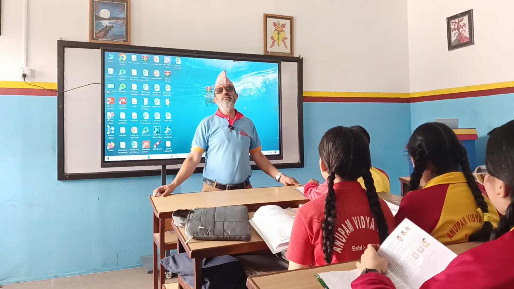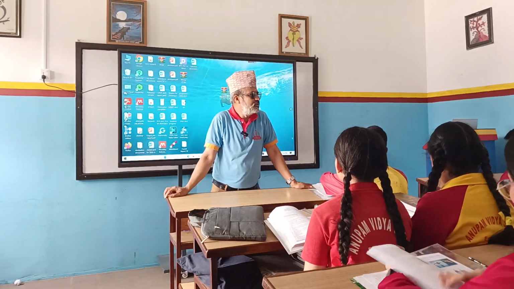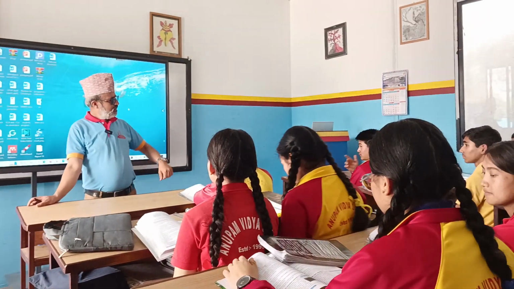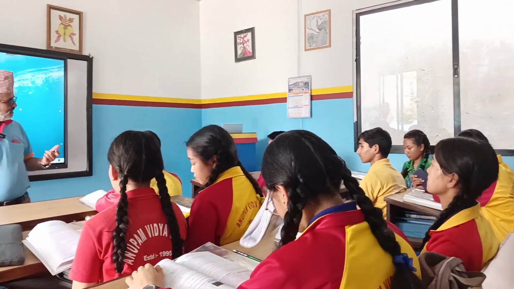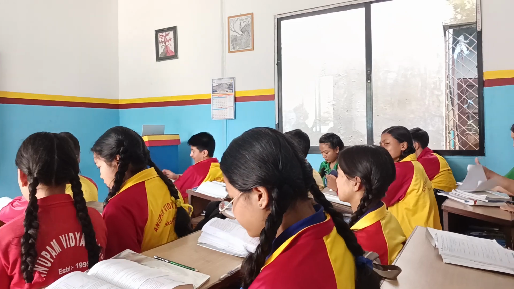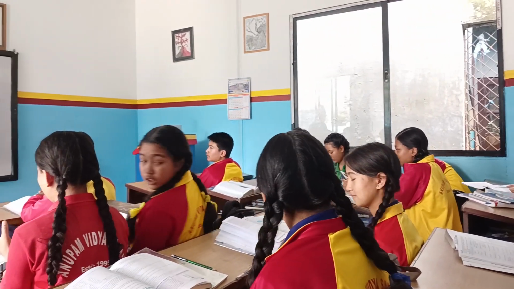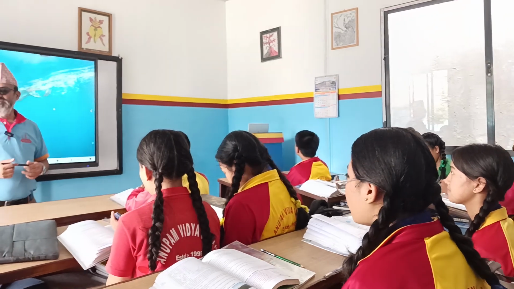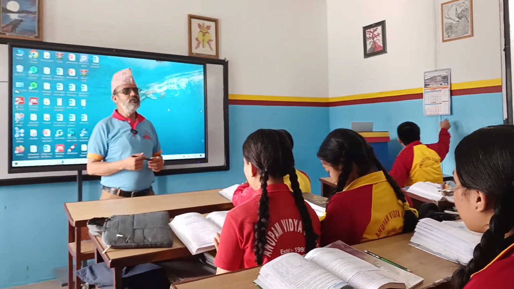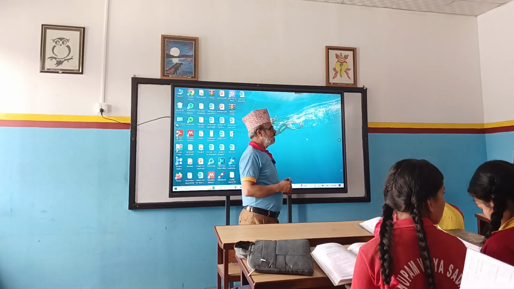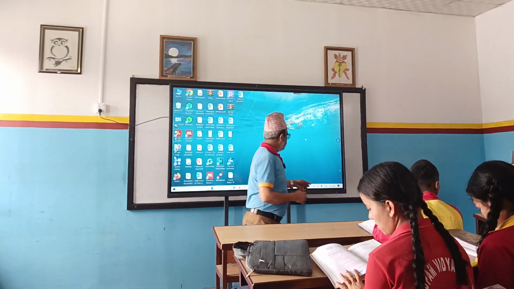At first, we have to remember the date. What is today's date? Today, 8th Shrawan 2081. So, July 22nd. No. Yeah, today is July 23rd, right? Yes or no?